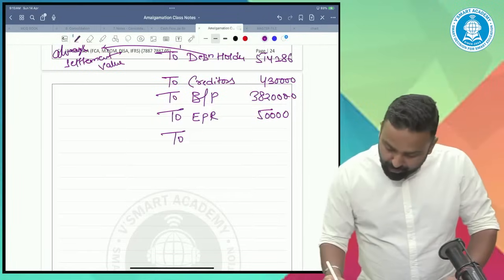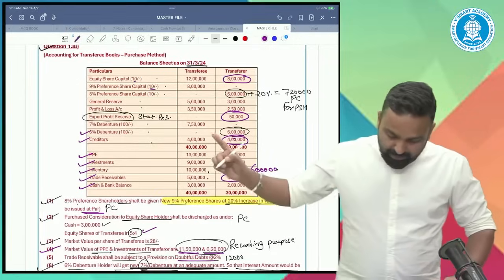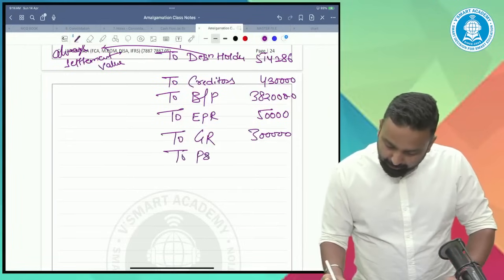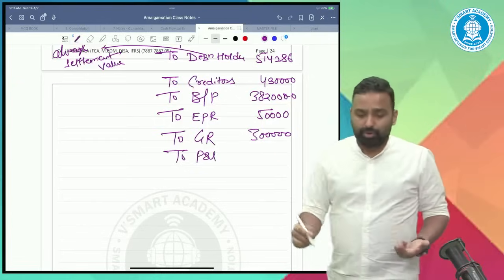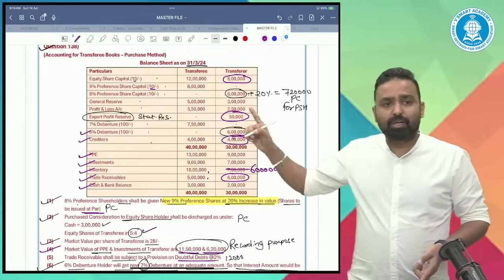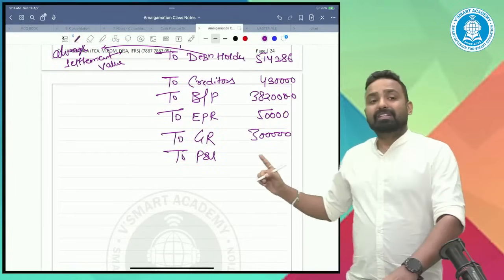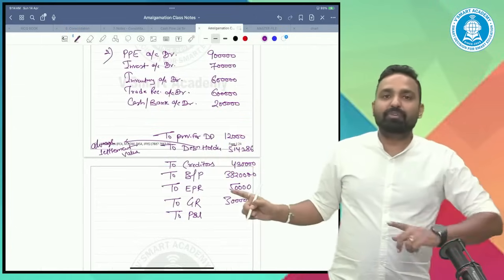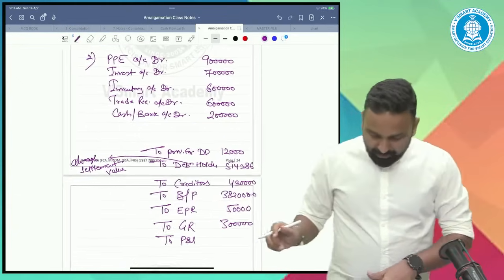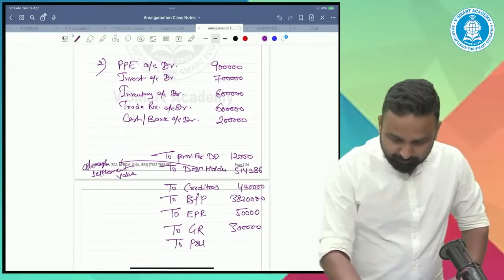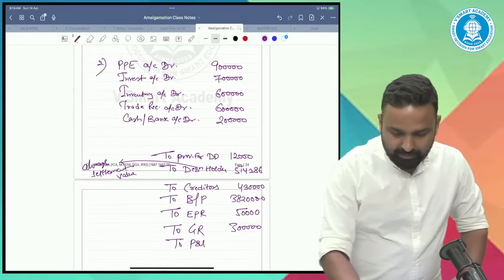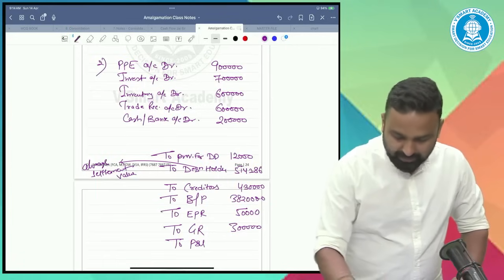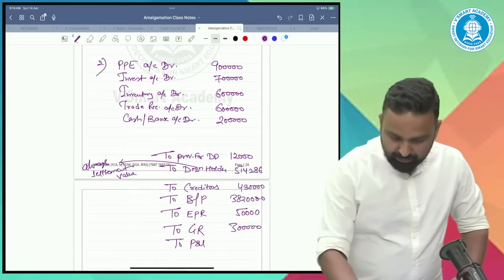Take general reserve first. To general reserve, 3 lakh. And then take P&L. Instead of writing this P&L 250, you can take the P&L as a balancing figure, because in this entry whatever the difference is, we have to consider it as a balancing figure. So can you please calculate the balancing figure? 9 lakh, 7, 6, 2 minus 12, 514286, 430, 3820.